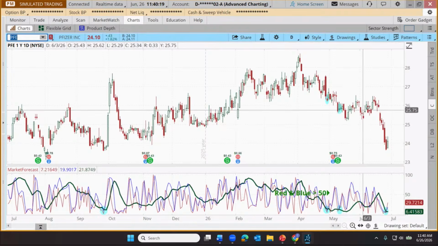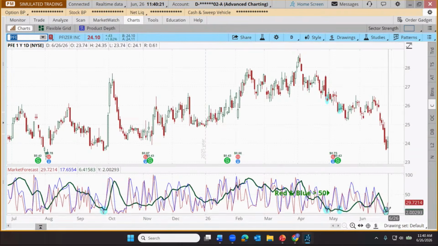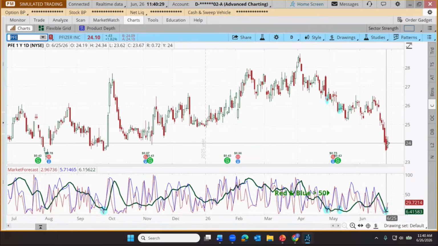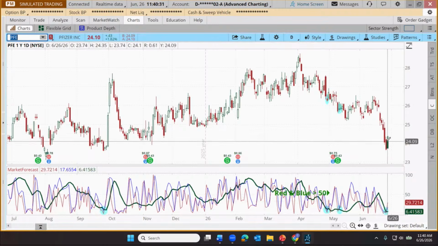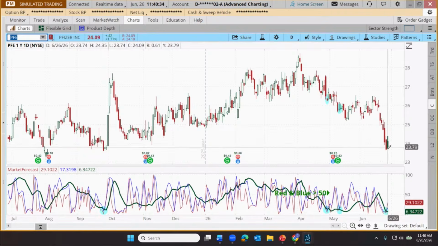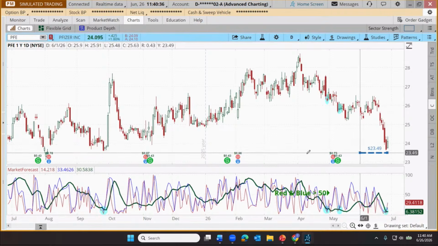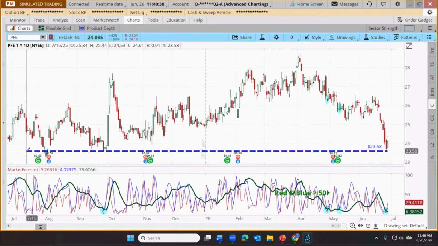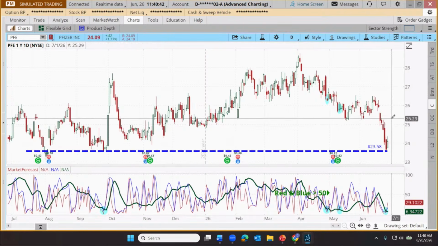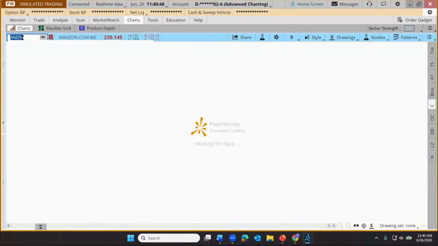This one kind of chopped around for a while, but PFE is now down, giving us a signal not today, but yesterday. So it was saying yesterday might be the high, or it might be the low. Today, it's kind of working out that way. And interestingly, there's kind of a longer term support here. So maybe that'll be our trade today, possibly looking to get back up to previous highs. How about we do that? But there's also Amazon.